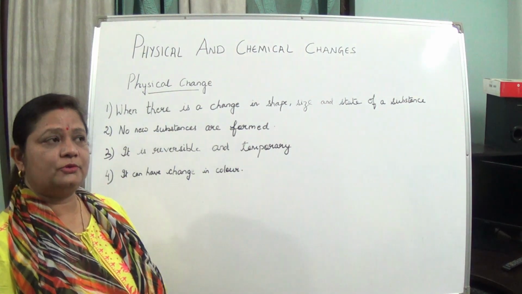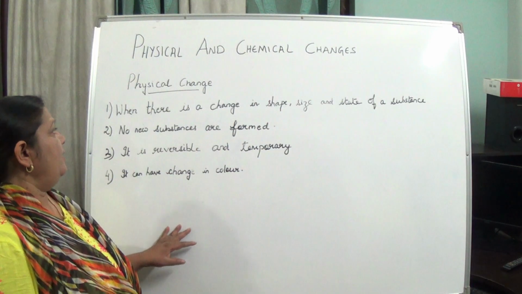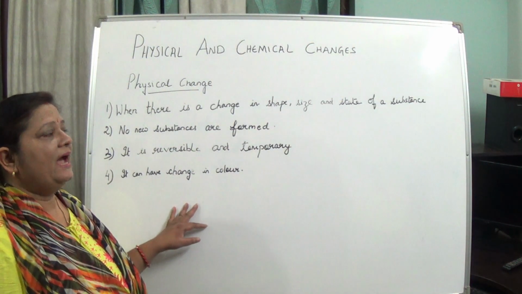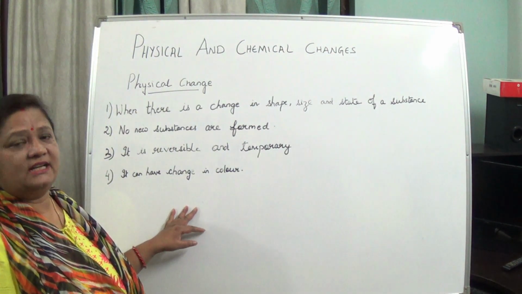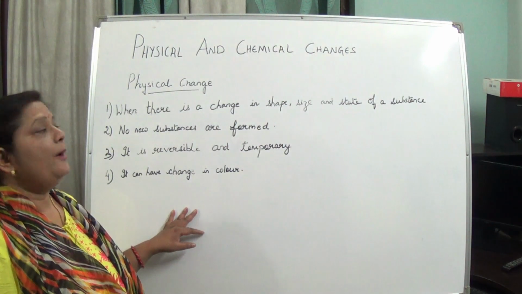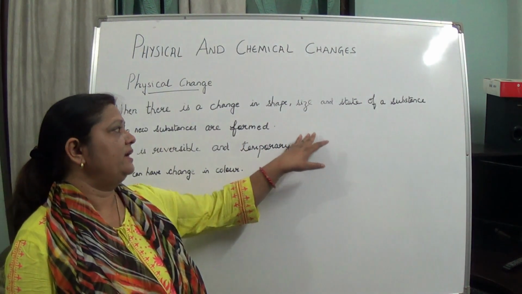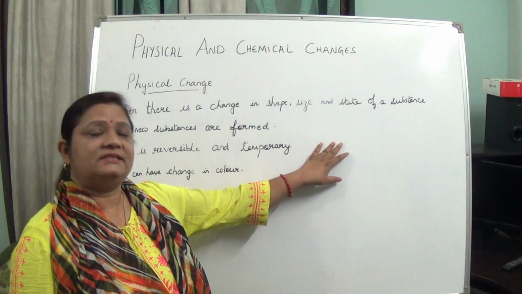So to define physical change, we can say that when there is a change in shape, size and state of a substance, we say that physical change has taken place. It means there can be change in size, or change in shape, or change in the state.